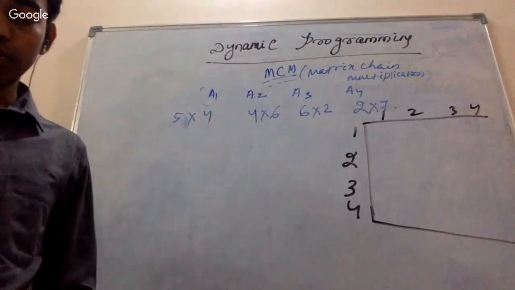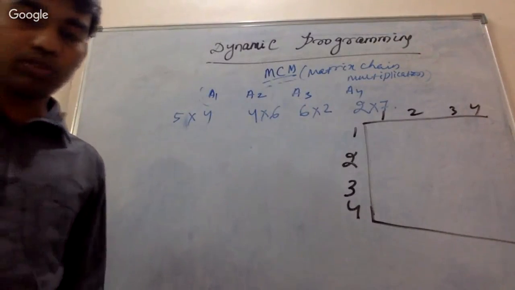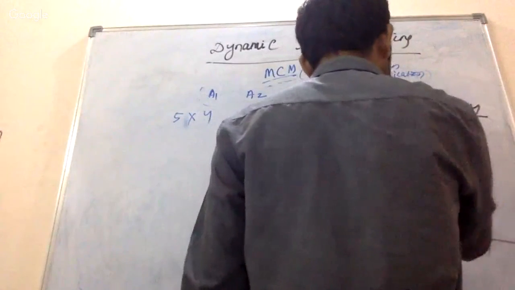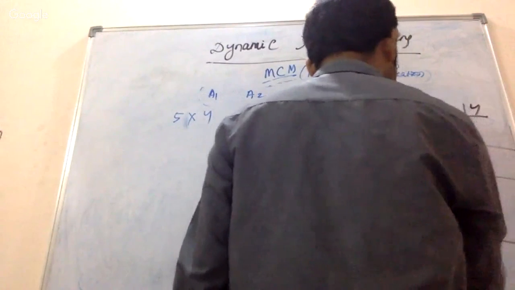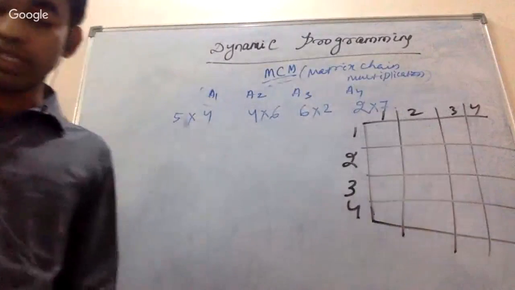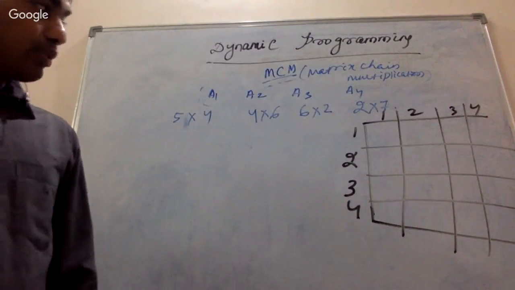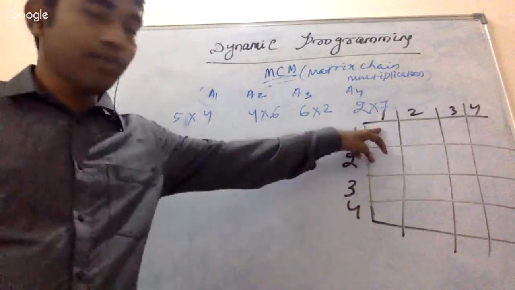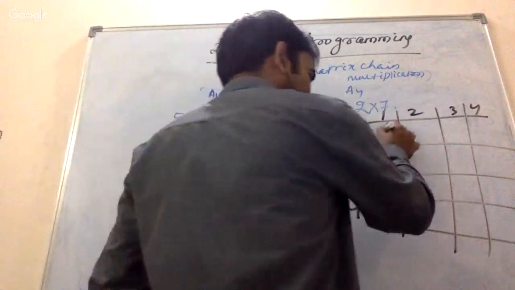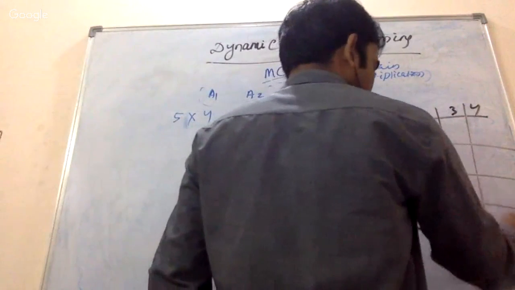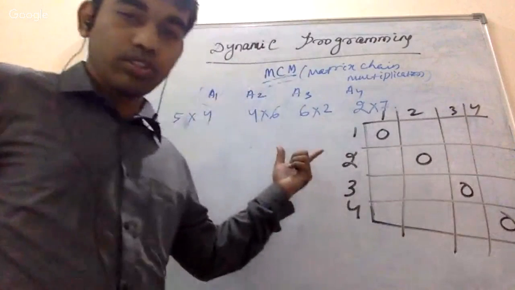3 4. Number of matrices, how many number of matrices? 4 number of matrices, right? So I am going to take 4 matrices. Okay, 1 2 3 4. Okay, so obviously if this is going to be 1 1, just see. Can I put 0 here?